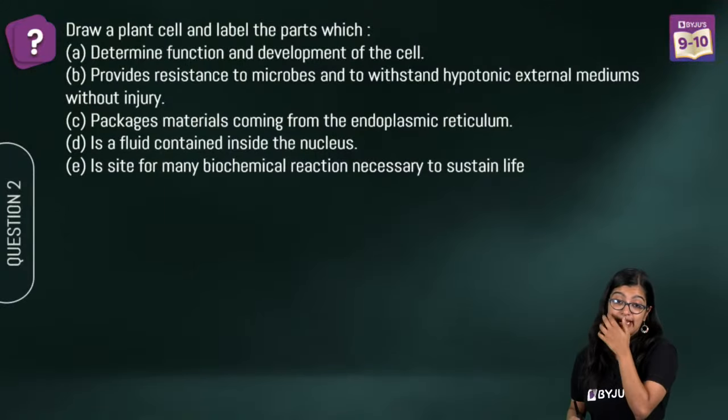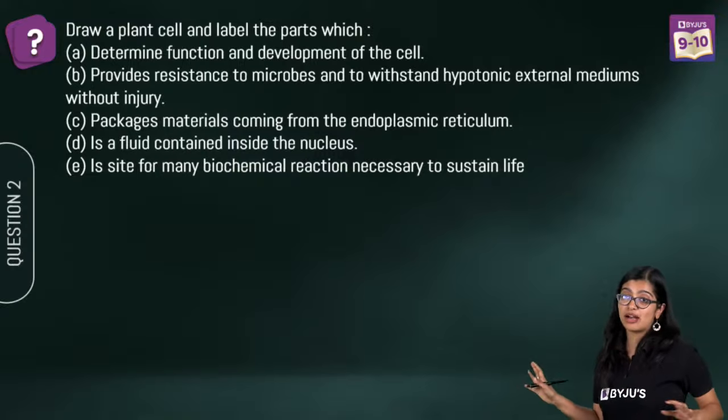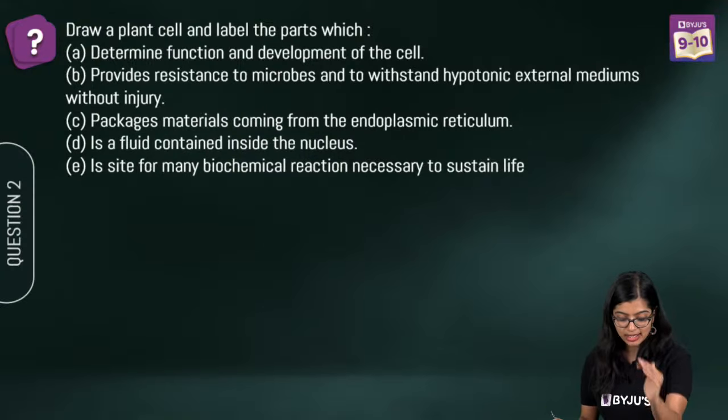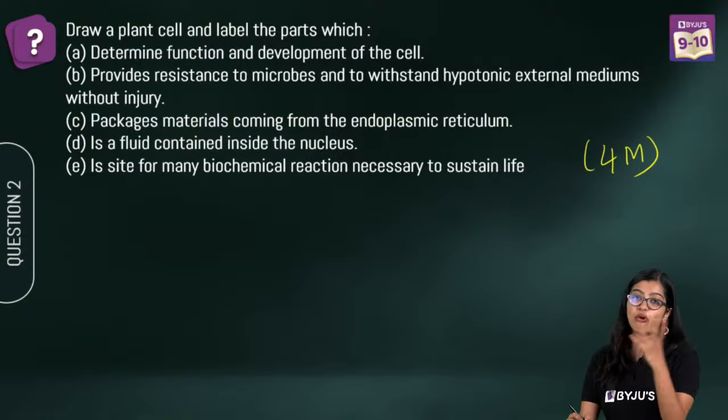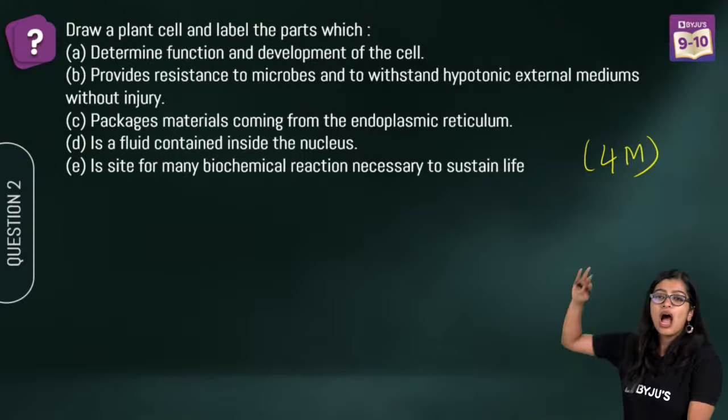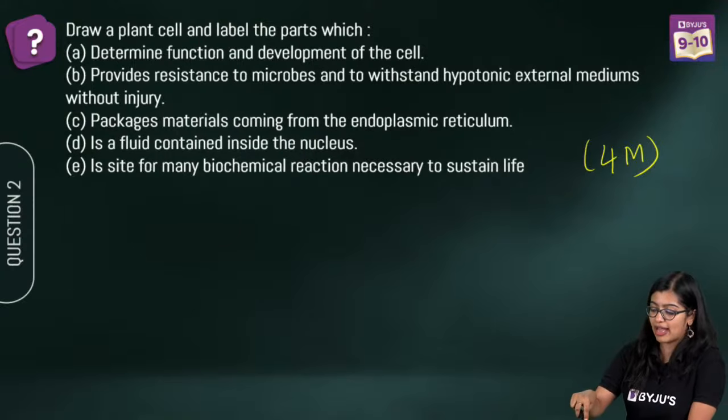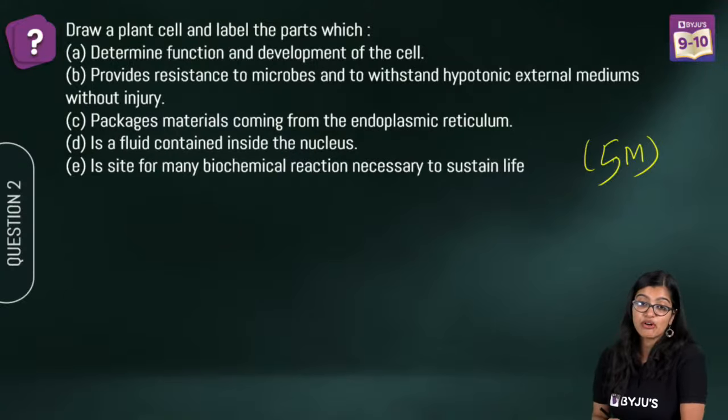Now moving on to the next one. Draw a plant cell and label the parts which do all of this. Now this question can easily come for maybe 4 marks, where 2 marks you will get for diagram and 2 marks for labeling. Okay, half mark for labeling and identifying, or at times this can come even for 5 marks.